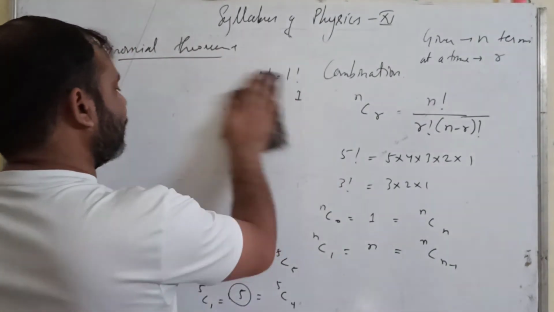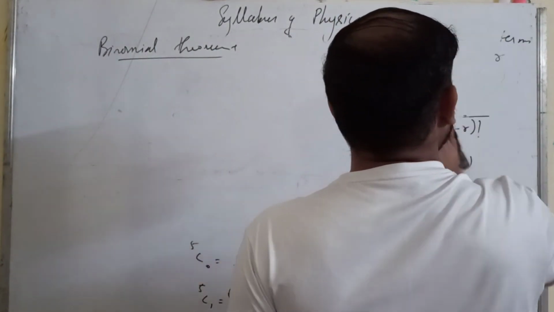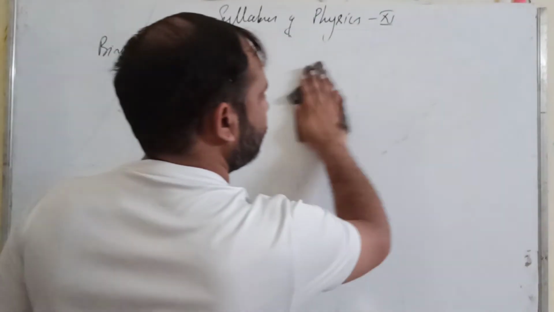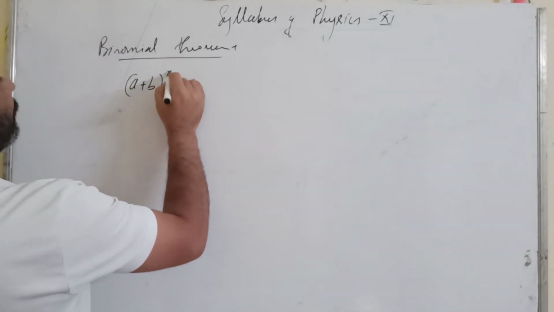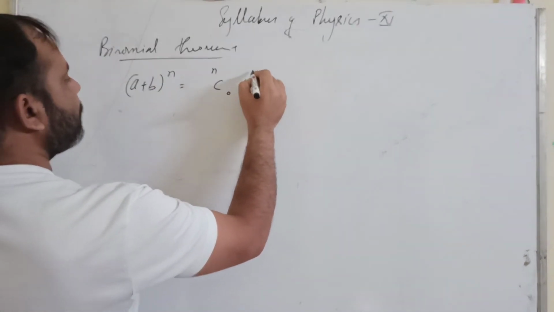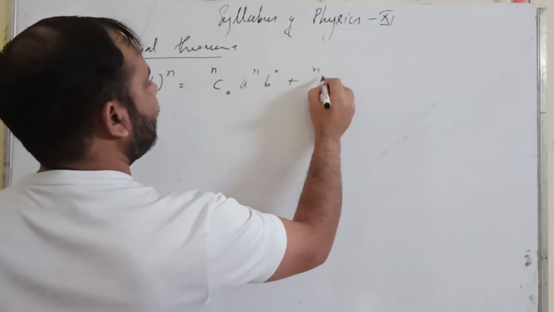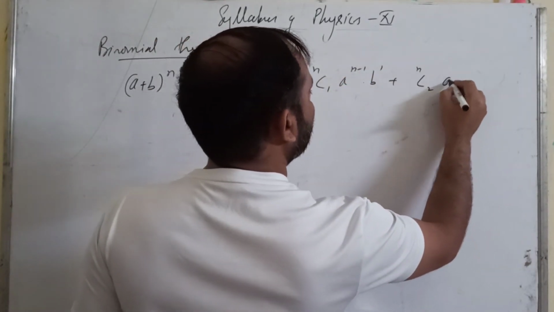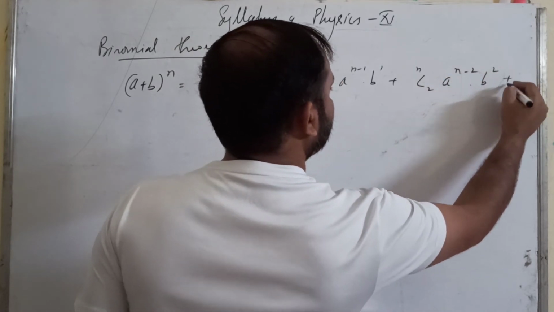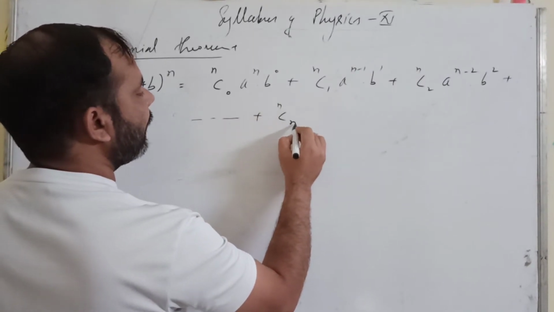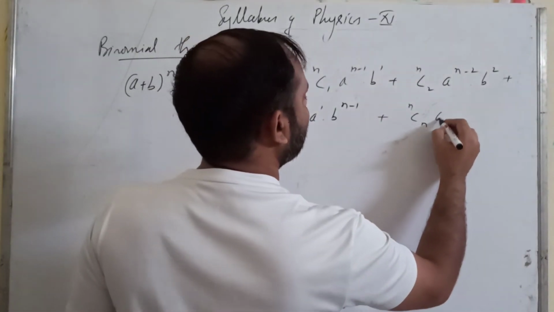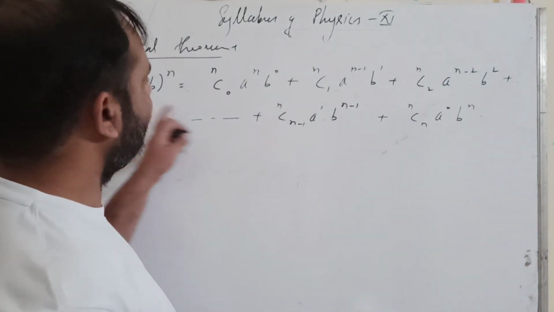Now I will write the formula, the binomial expansion. It is equal to nC0 a raised to n b raised to 0, plus nC1 a raised to n minus 1 b raised to 1, plus nC2 a raised to n minus 2 b raised to 2, plus and so on, up to nC(n minus 1) a raised to 1 b raised to n minus 1, plus nCn a raised to 0 b raised to n. This is the formula.